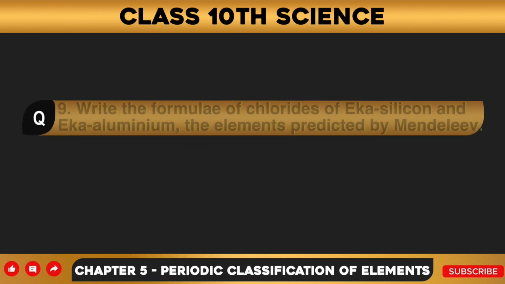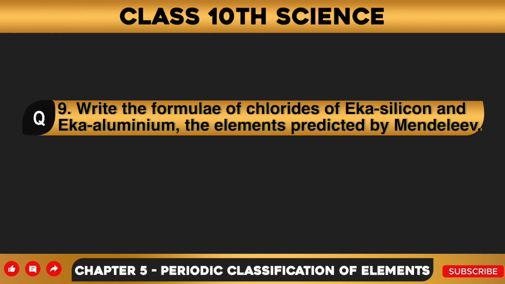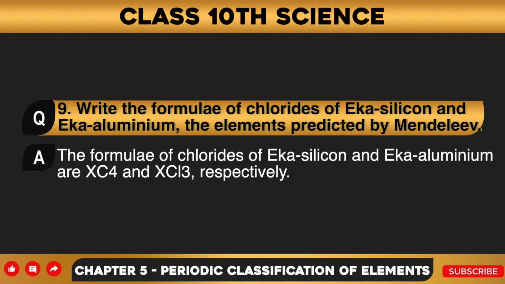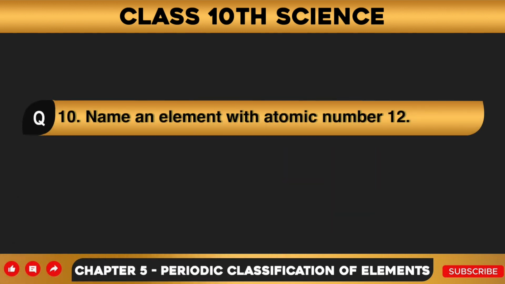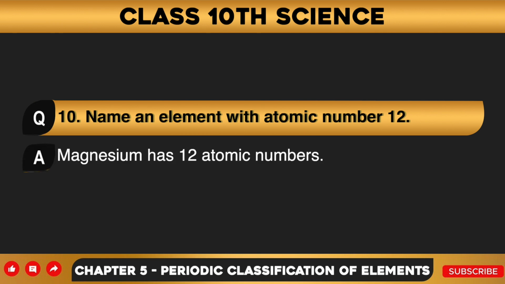Question number 9. Write the formula of chlorides of eka-silicon and eka-aluminium, the elements predicted by Mendeleev. Answer to this question is, the formulae of chlorides of eka-silicon and eka-aluminium are XCl4 and XCl3 respectively. Question number 10. Name an element with atomic number 12. Answer to this question is, magnesium has atomic number 12.